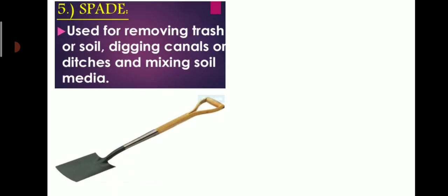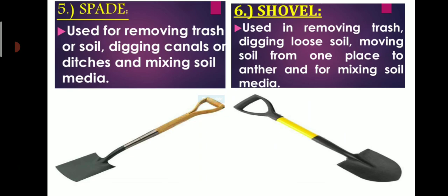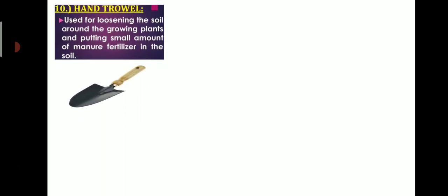After that, spade, used for removing trash or soil, digging canals or ditches and mixing soil media. After that, shovel, used in removing trash, digging loose soil, moving the soil from one place to another and for mixing soil media. After that, you can have hand trowel, used for loosening the soil around the growing plants and putting small amount of manure fertilizer in the soil.